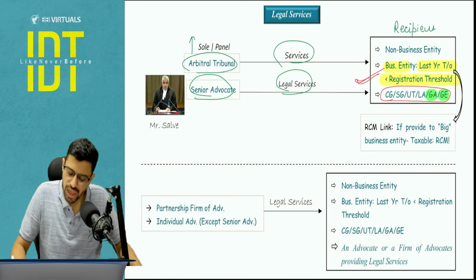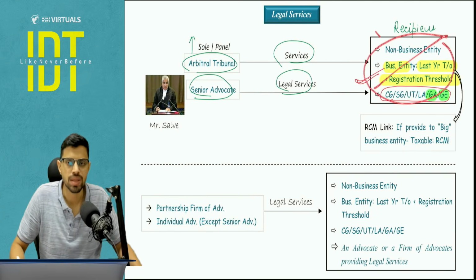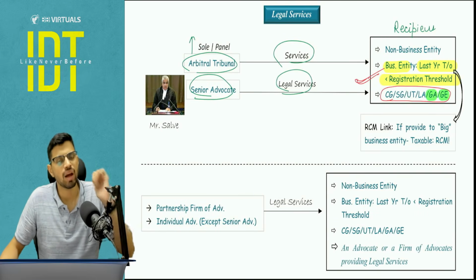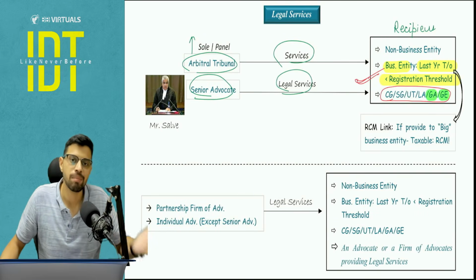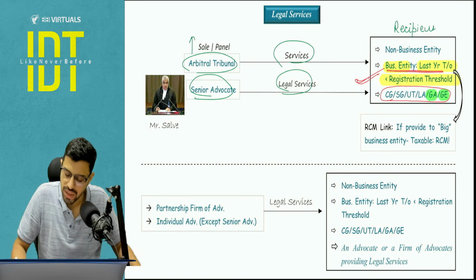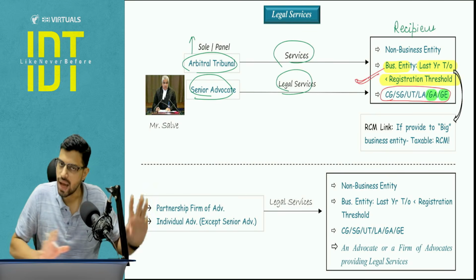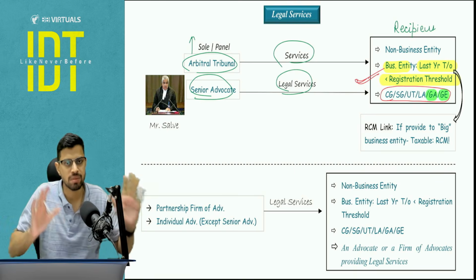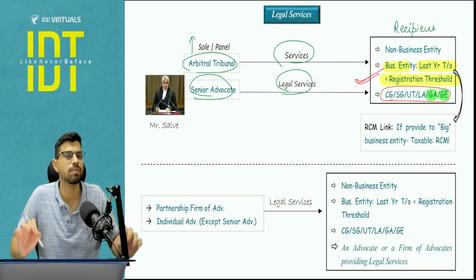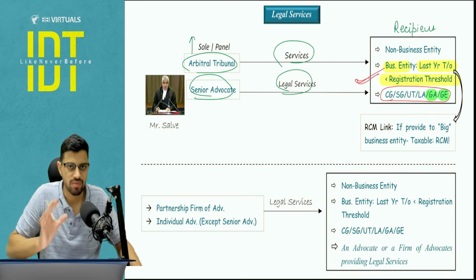Now, if any recipient apart from this, what is a recipient left apart from this? There is a big business entity, that is the entity with last year turnover more than the registration threshold, that will be taxable. RCM, FCM, I'm not talking about it yet. I'm just covering the exemption part, that if the recipient is a big business entity, the tax will be applicable.